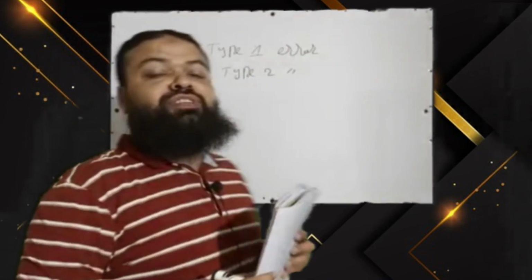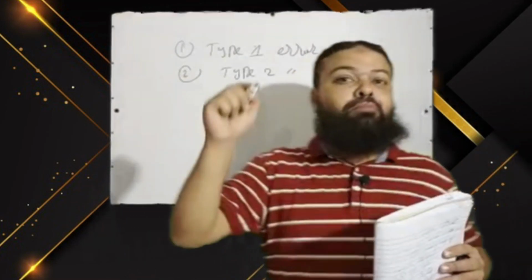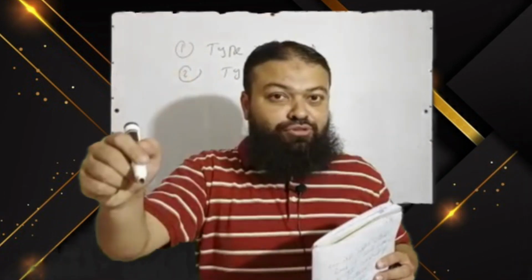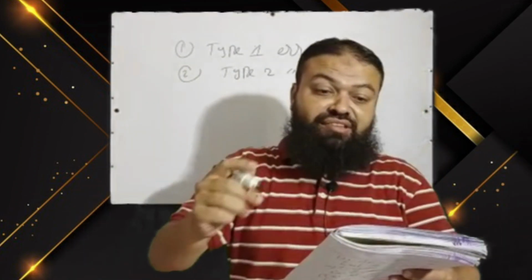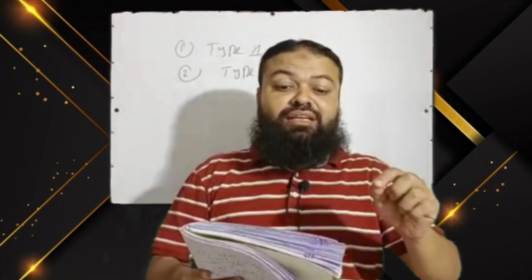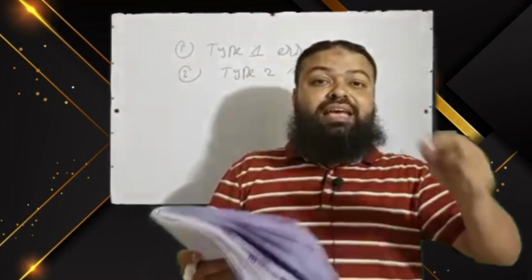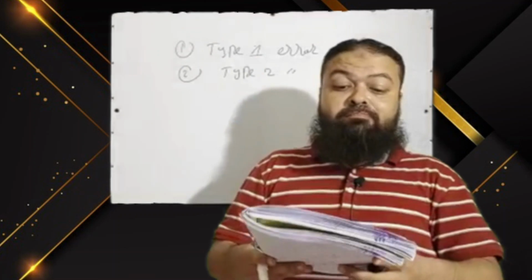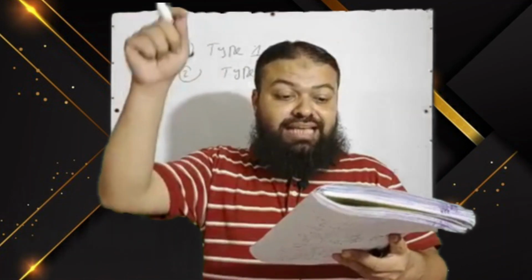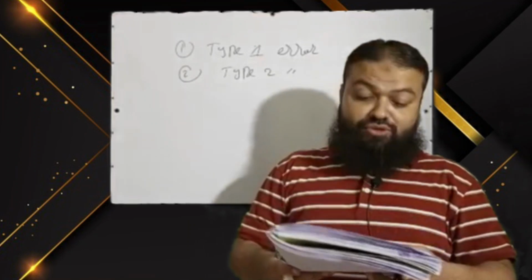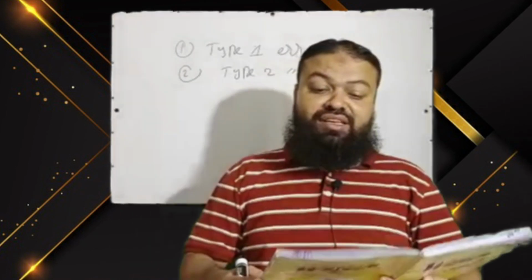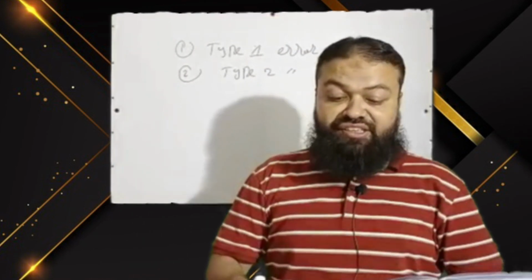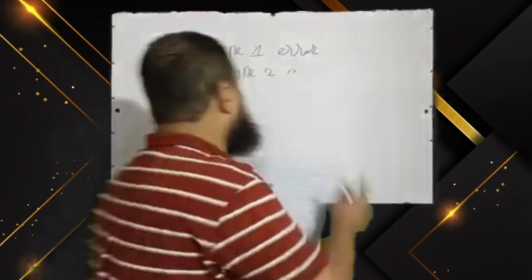It can never be the answer of this question, because type 2 error is the probability of accepting the null hypothesis when it is false. It is an error, it is a mistake. But now the question is, I will repeat the question, the dash gives the likelihood of rejecting the null hypothesis when the null hypothesis is false. Actually the correct option is power of the statistical test. That is the correct option. A very important question.